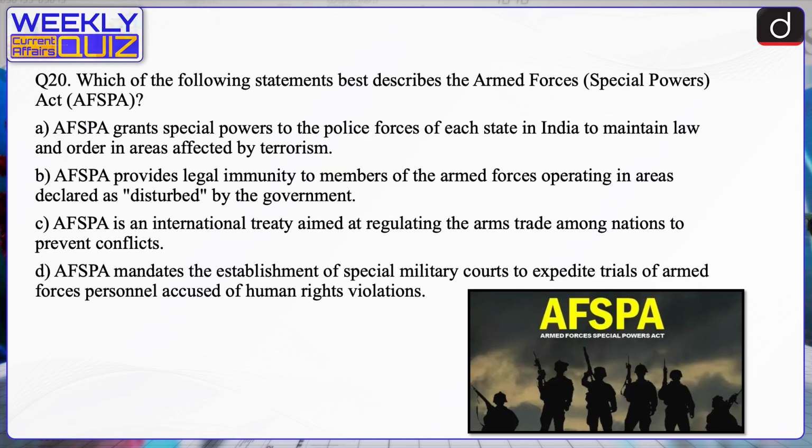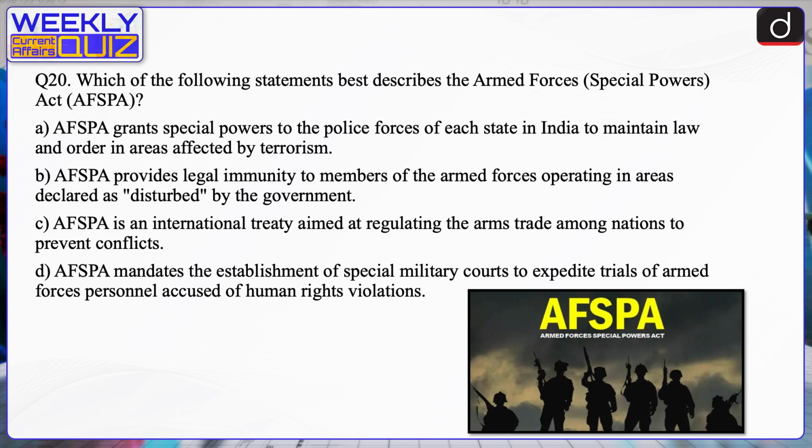Next question. Which of the following statements best describes the Armed Forces Special Powers Act, that is the AFSPA? A. AFSPA grants special powers to the police forces of each state in India to maintain law and order in areas affected by terrorism. B. AFSPA provides legal immunity to members of the armed forces operating in areas declared as disturbed by the government.